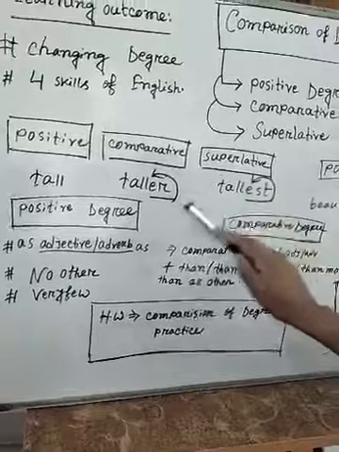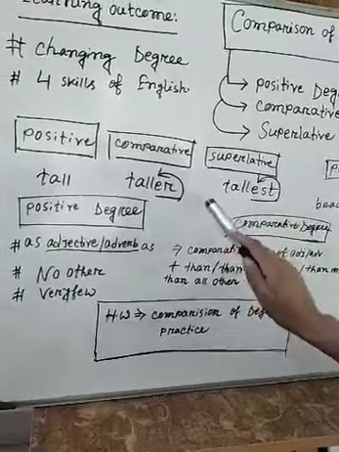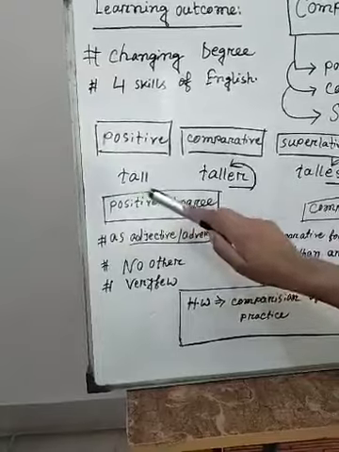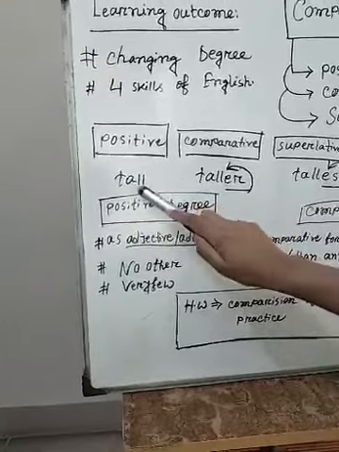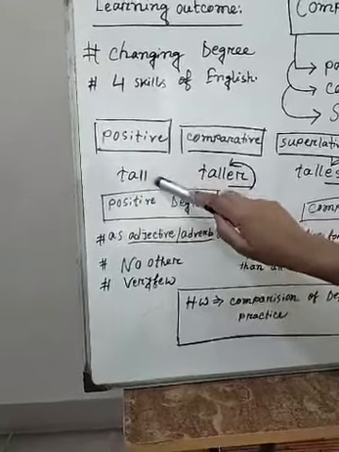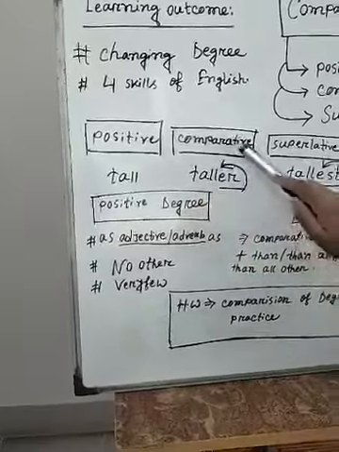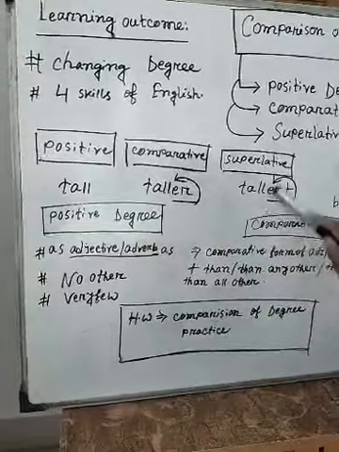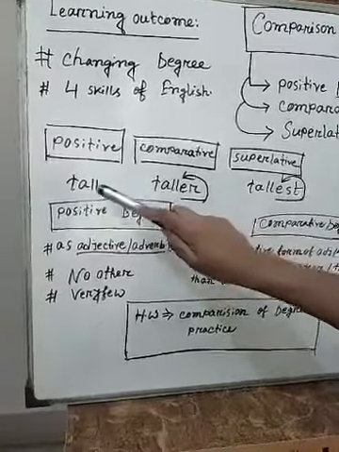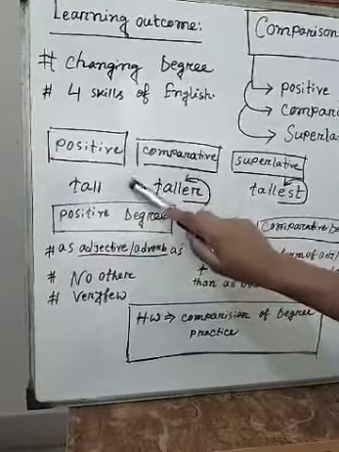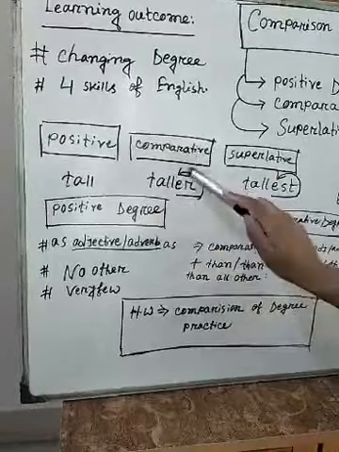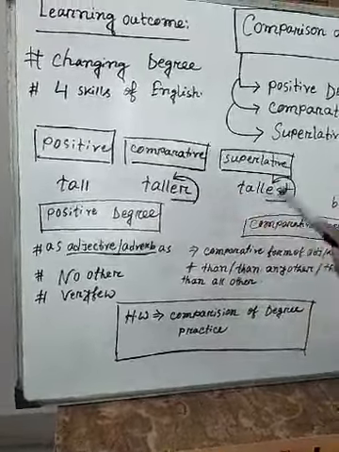But here one thing we should notice. If the adjective is 1 syllable, then we can use er for the comparative form or est for the superlative form. But if the adjective has more syllables, 2 or 3 or 4 syllables, then we can't use er or est.